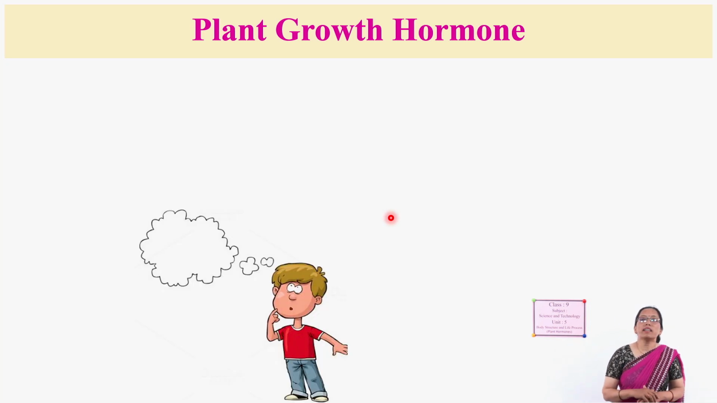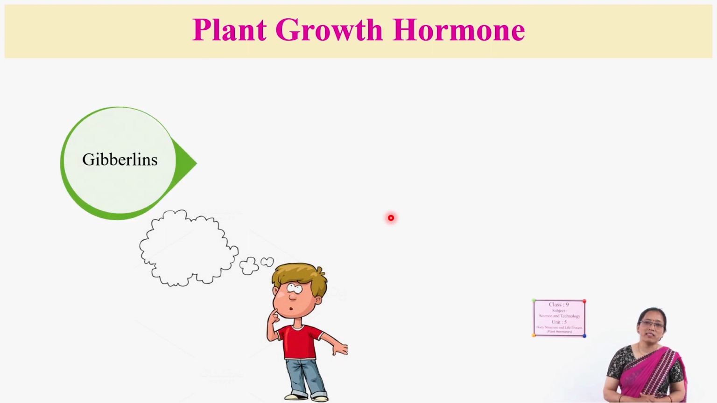Then what are the plant growth hormones? There are various types of plant growth hormones. Let us discuss some hormones, like gibberellin. It is a kind of hormone which is present in the plants, and it helps in organ development and plant growth. Also it helps in the germination and flowering of the plants.